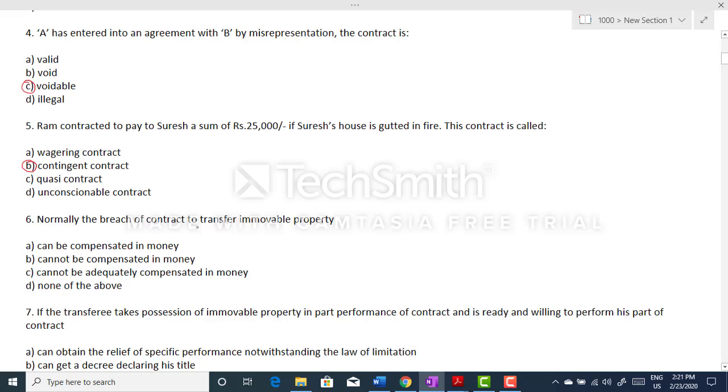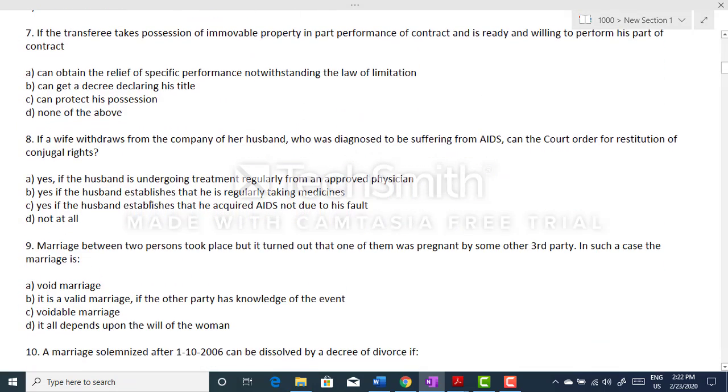Normally the breach of contract to transfer immovable property. We have four options here, and the correct option is cannot be adequately compensated in money. So the option C is correct. Let's move to next question. Next question is question number 7.